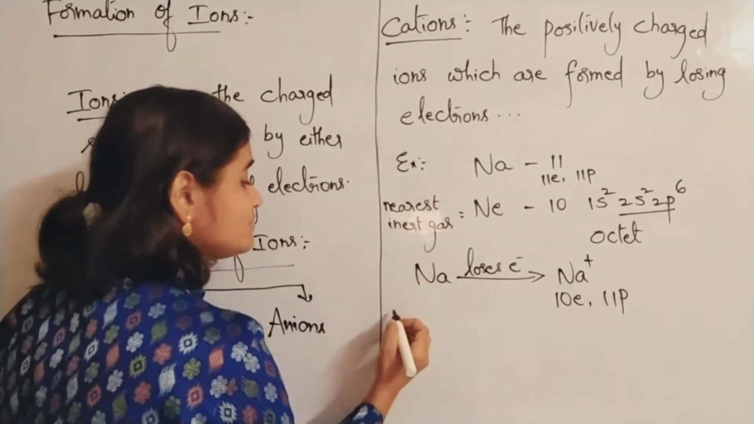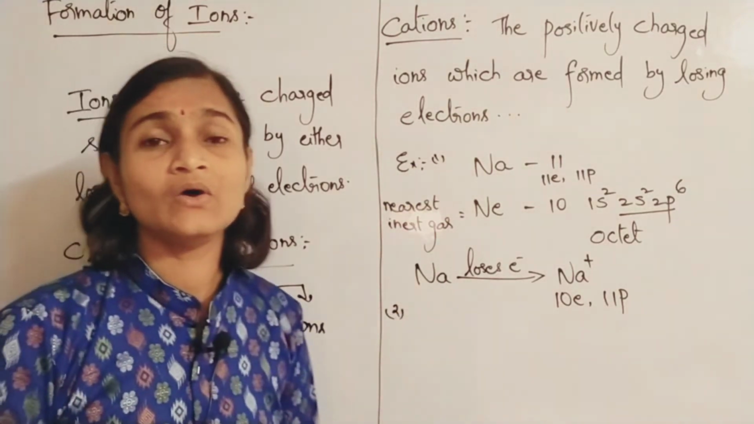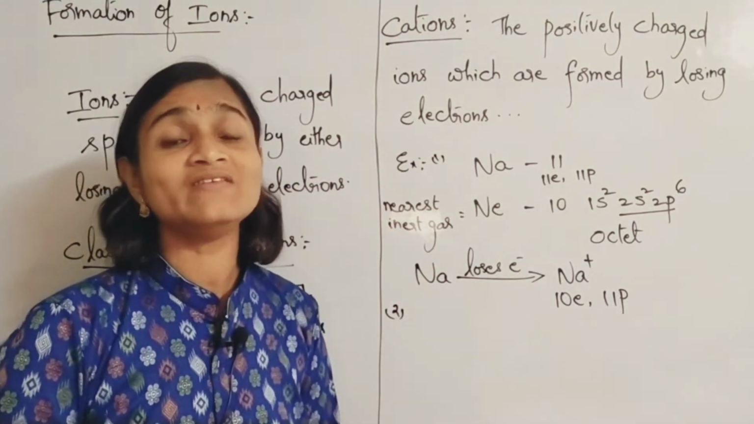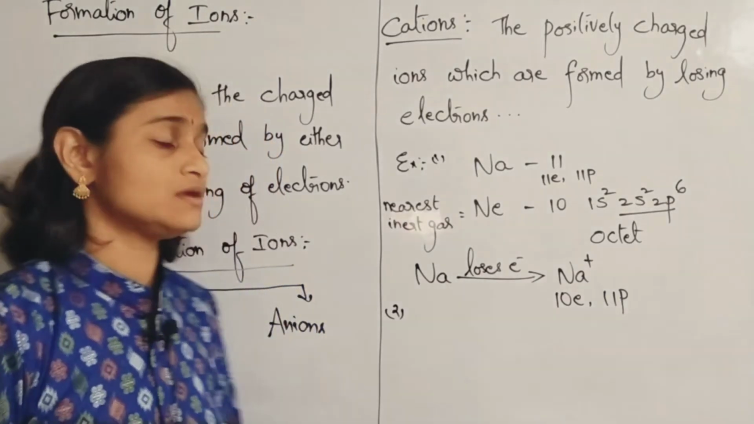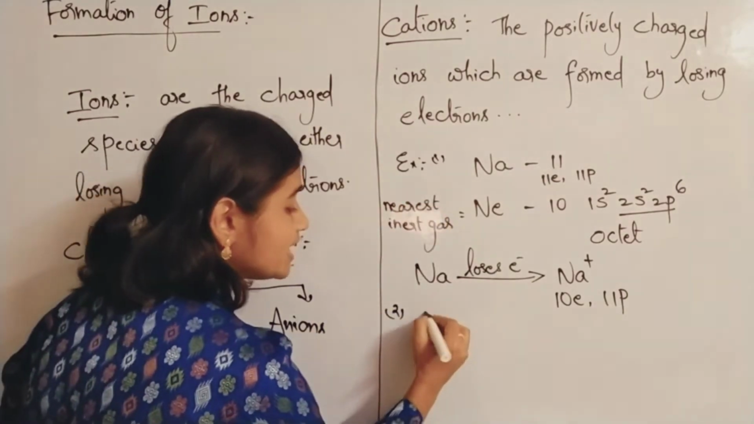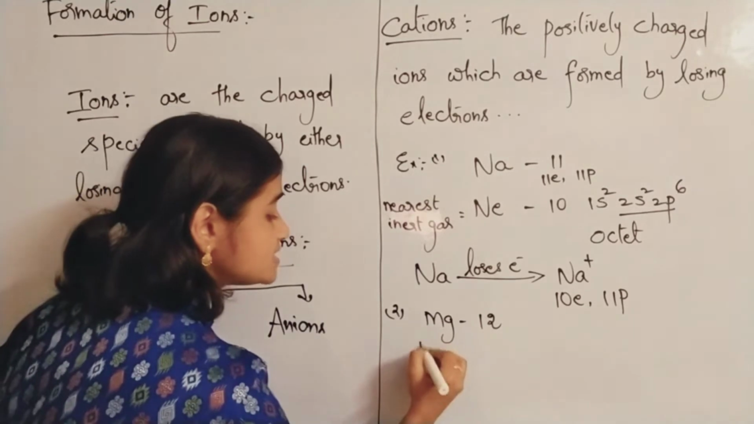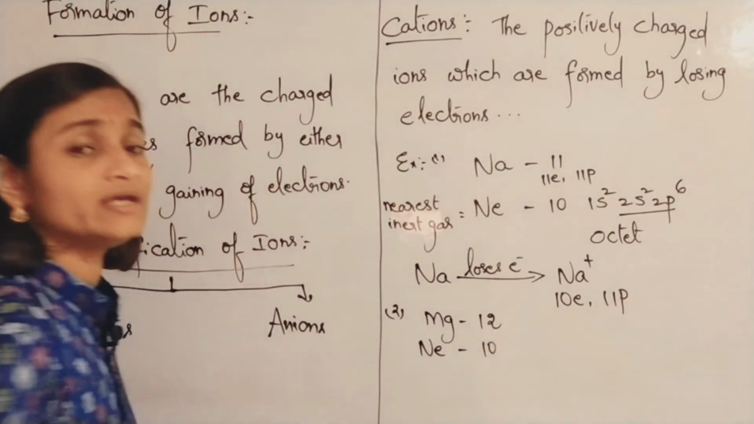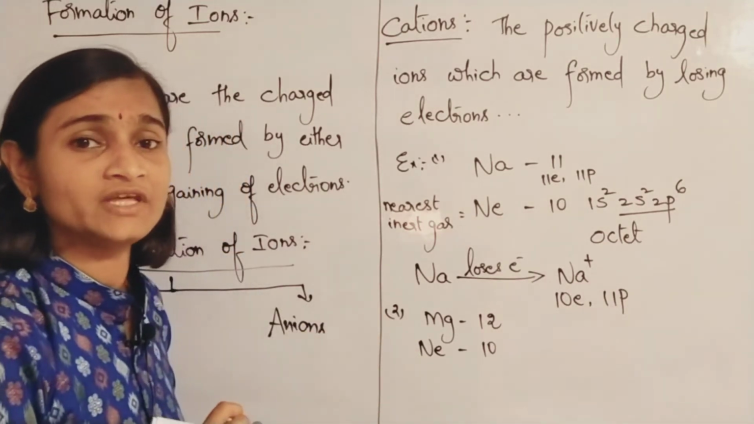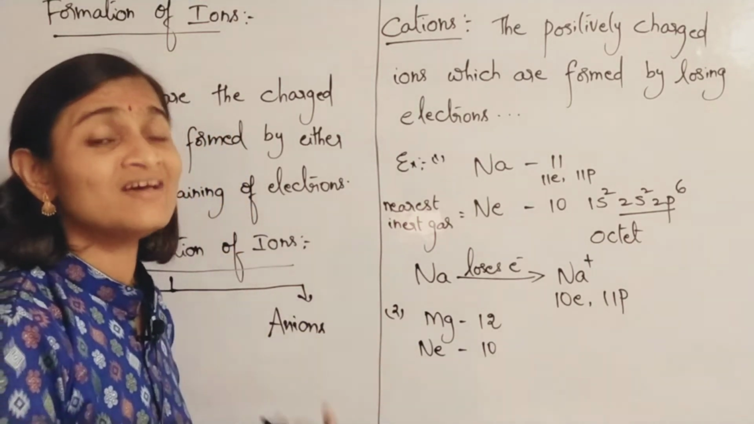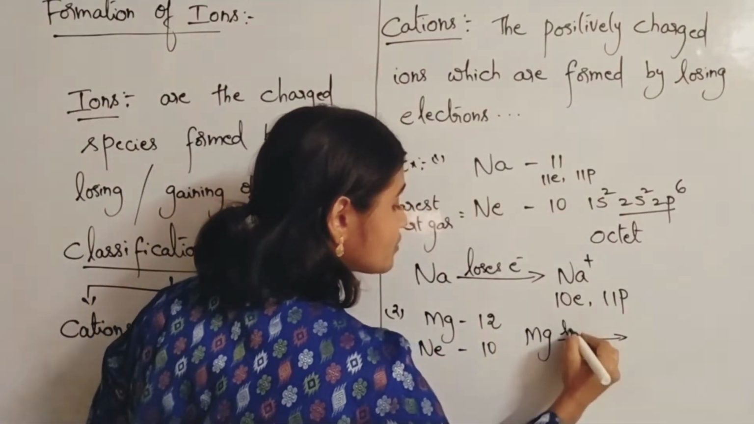Same like that, you can take metals, whatever the metals. Metal atoms whichever are there, they always try to lose electrons to form inert gas configuration. So you can take even the example of magnesium, atomic number 12. Its nearest inert gas is again neon only, atomic number 10. In order to acquire stability as that of neon, magnesium has to lose 2 electrons. Yes, so magnesium loses 2 electrons.